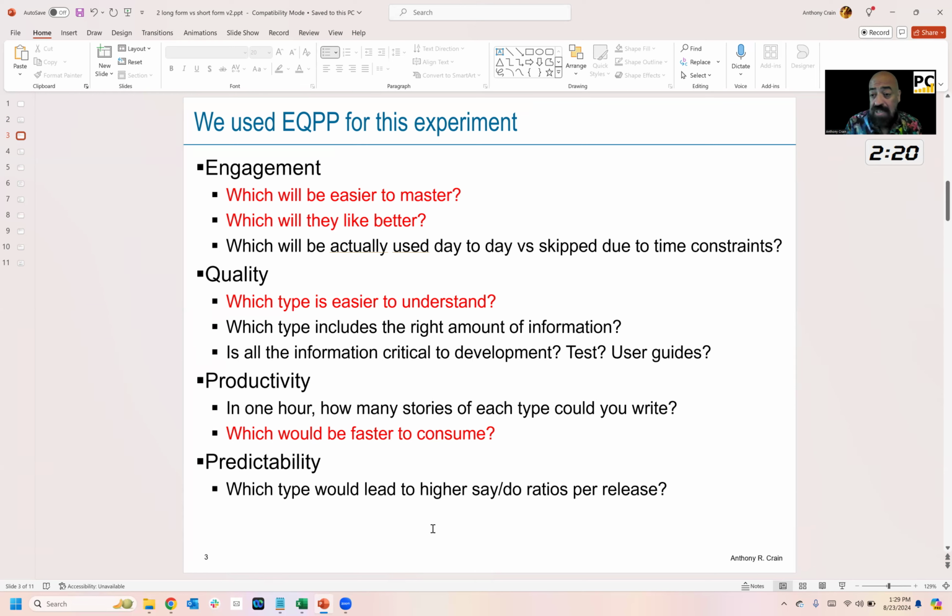And finally, predictability is at the end of a release, if we said we're going to do 10 stories, did we actually finish all 10 stories? So is there an impact on one way or the other from the two ways? Those were all of the different factors we came up with using the Equip model. The ones in red, easy to master, will they like better, easier to understand, and faster to consume, were the subject of our first experiment.